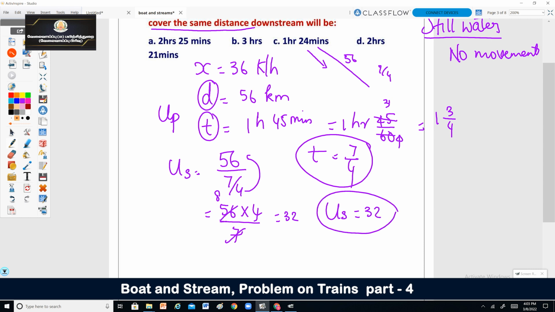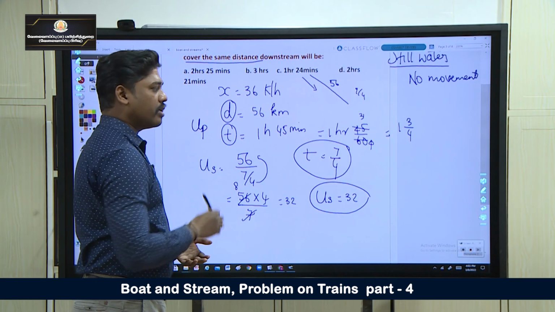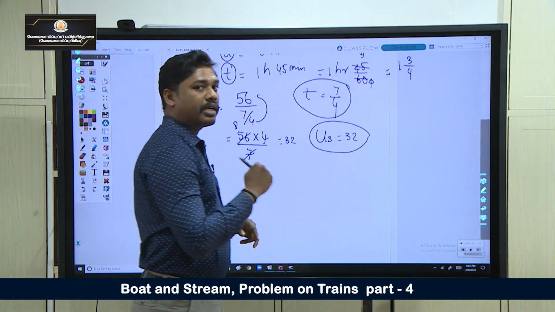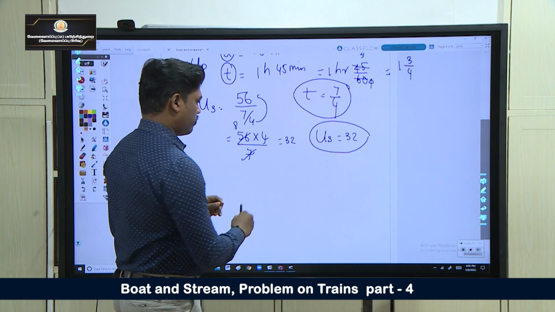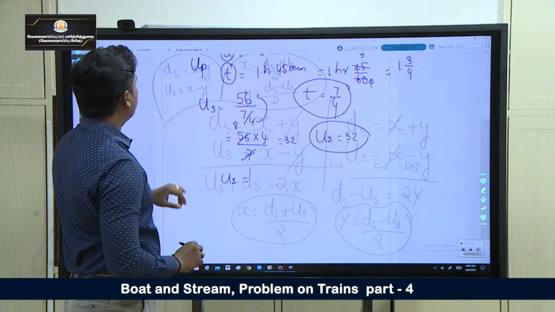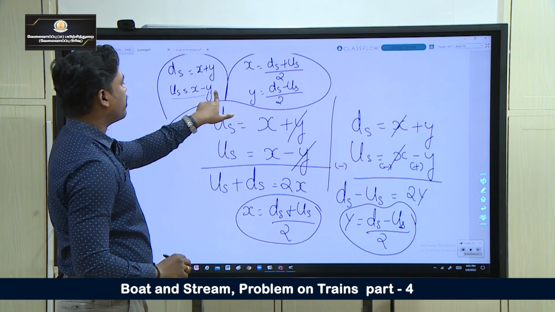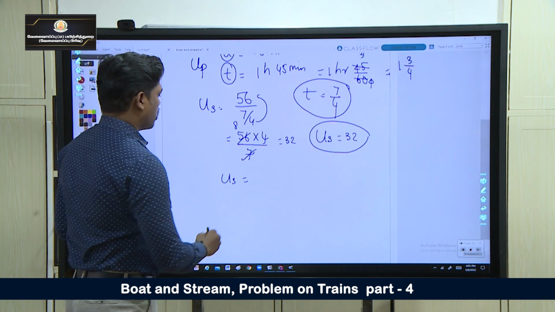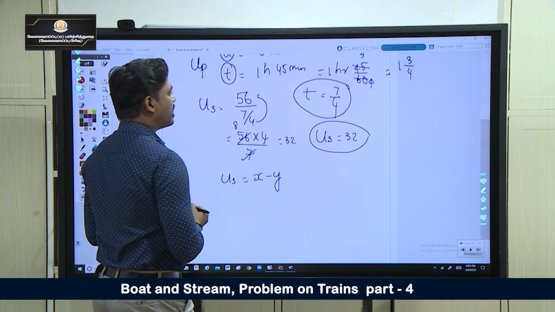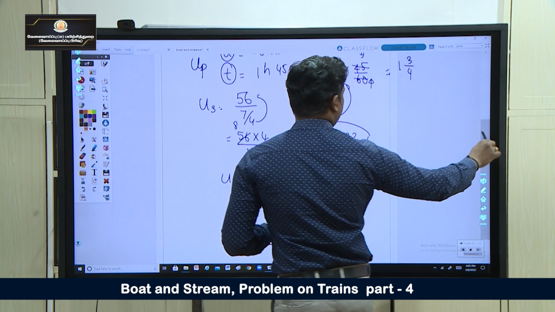It is going upstream, the speed is 32. What is upstream? Upstream means x minus y. What is the x value?